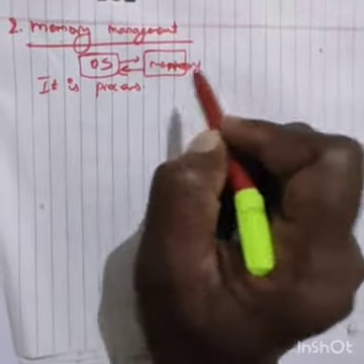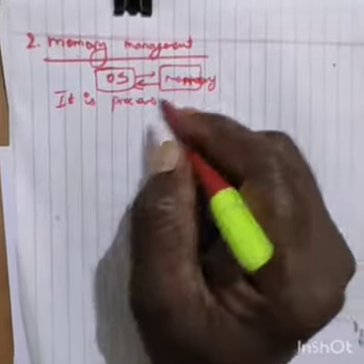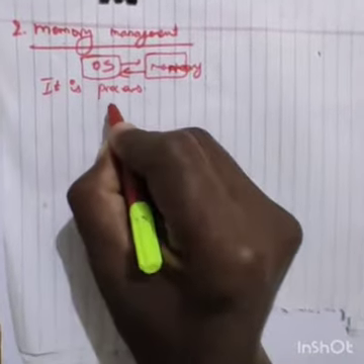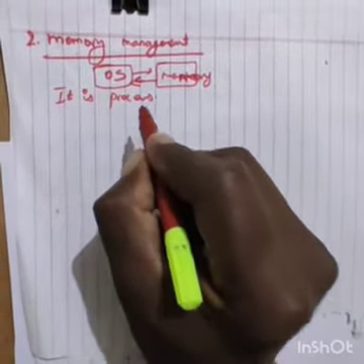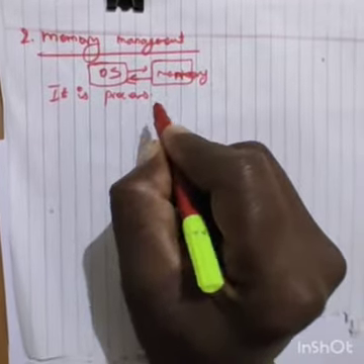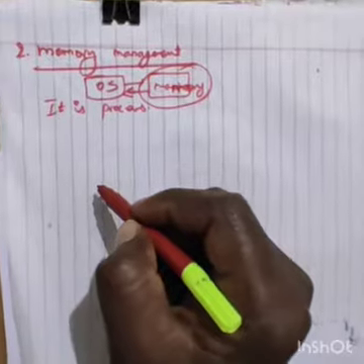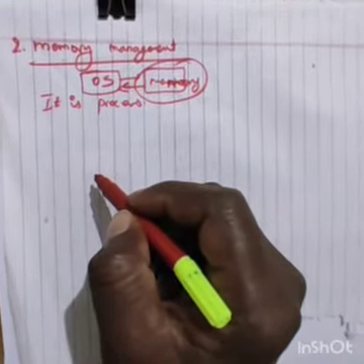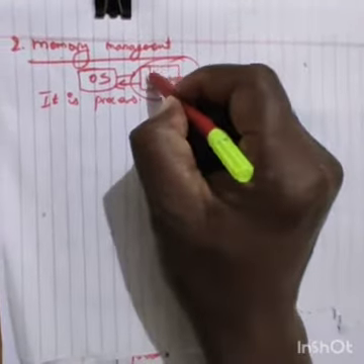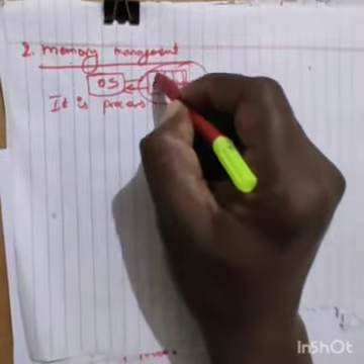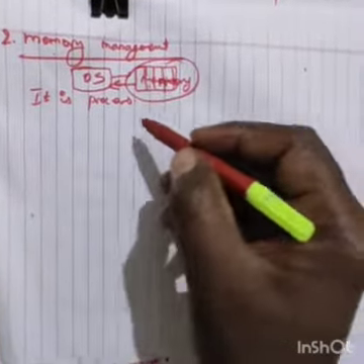Memory management is the process of controlling and coordinating the computer's main memory and assigning memory blocks.